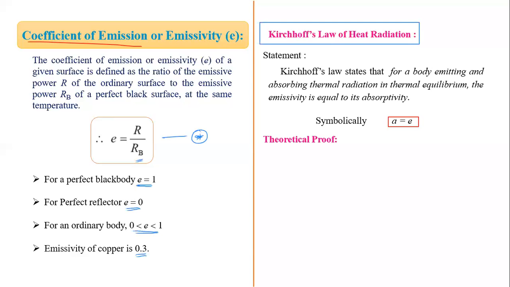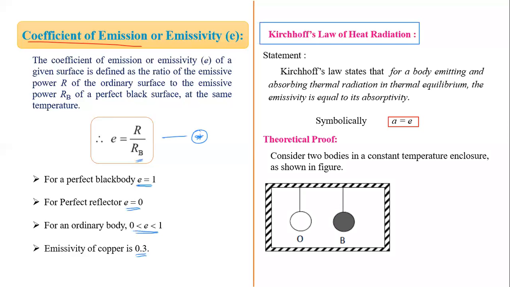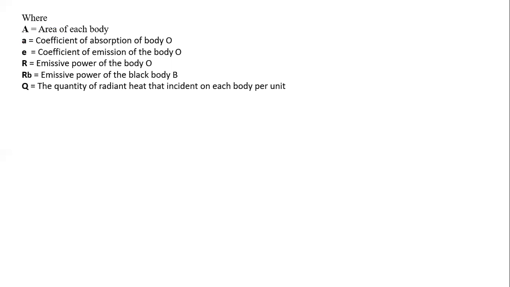Now we have to prove this Kirchhoff's law of radiation. This is a theoretical proof. We consider here two bodies. The first is body O, which is the ordinary body, and the second is body B, which is a perfectly black body. They are enclosed in a constant temperature enclosure. So this box is the constant temperature enclosure. Now we consider that capital A is the area of each body. For body O as well as body B, the area is capital A.